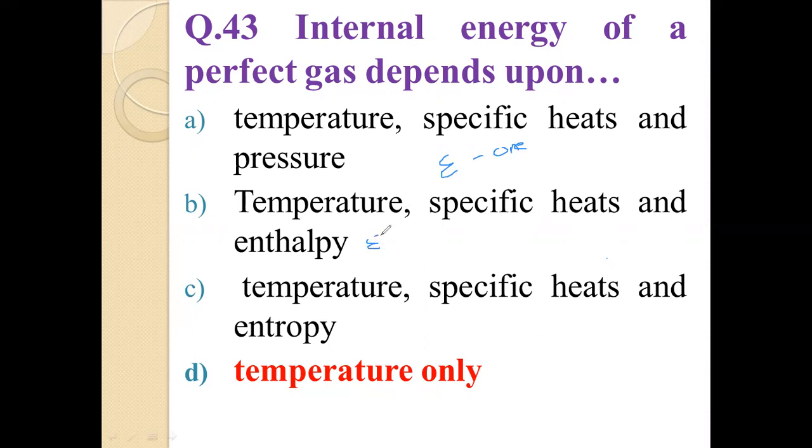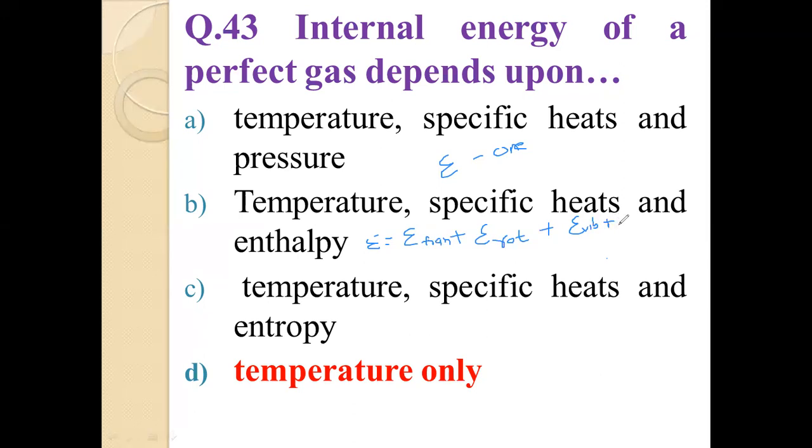Epsilon is equal to epsilon trans, meaning translation energy, plus epsilon rotational energy, and it is the summation of all types of energy. Rotational plus vibration energy is also taken into consideration.